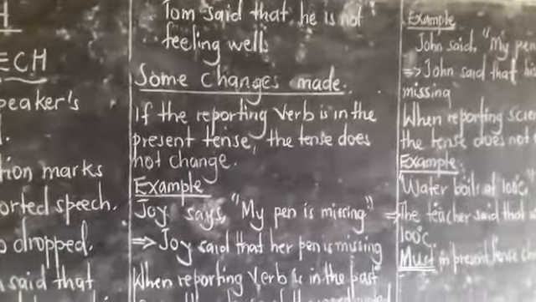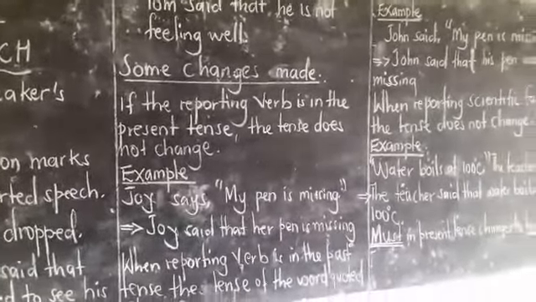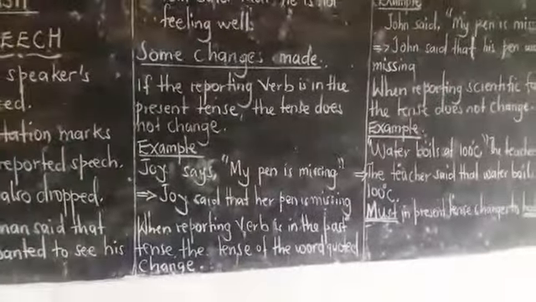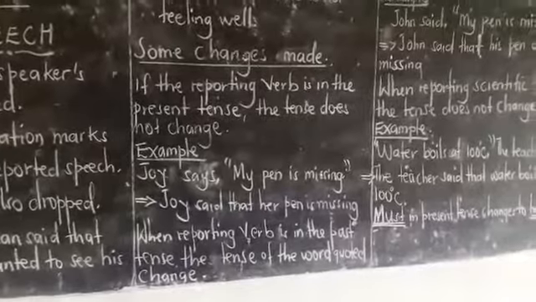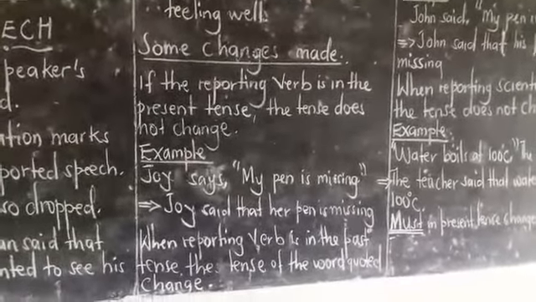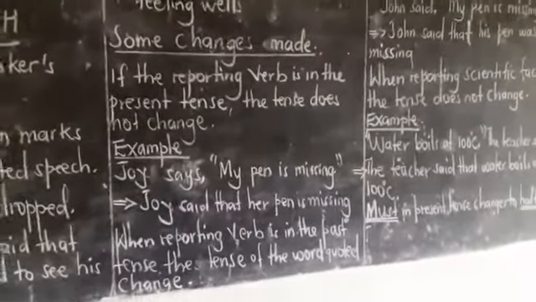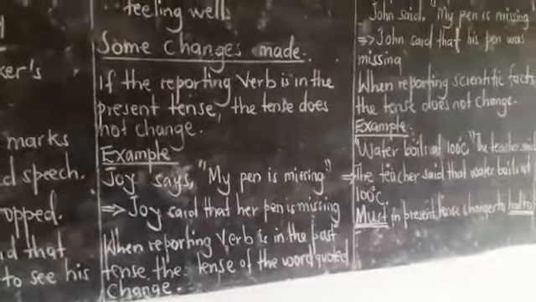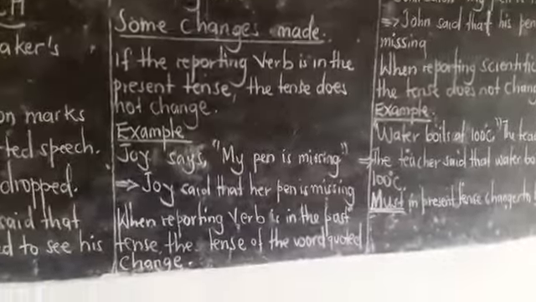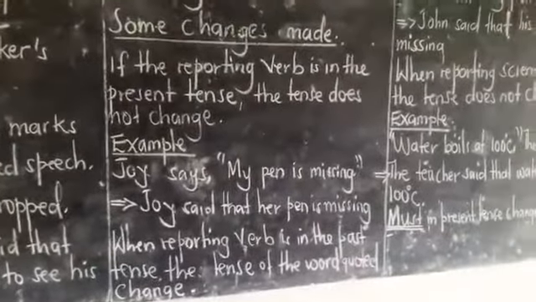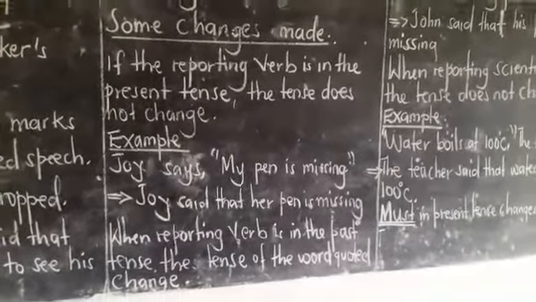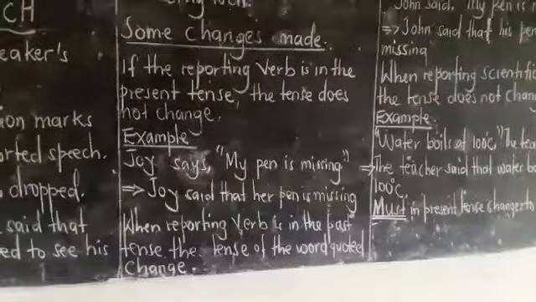Number 1, if the reporting verb is in the present tense, look at that everyone. Bwe tubanga reporting verb eri mu present tense, tegeeza mu budde bwa kakati, that very moment, the tense does not change. Tense tekyuka. Example: Joy says, Joy agamba, my pen is missing.